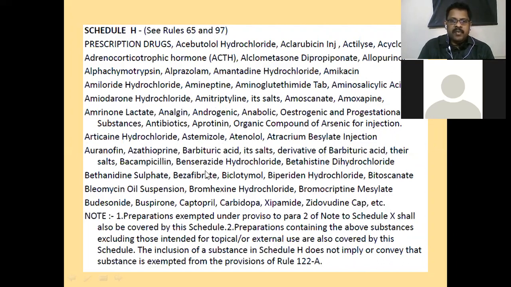There are many popular ones in this list. Azathioprine, barbituric acid salts, like that, and the list goes on. Carbidopa, captopril, buspirone, zidovudine. So all these come under this category of Schedule H.